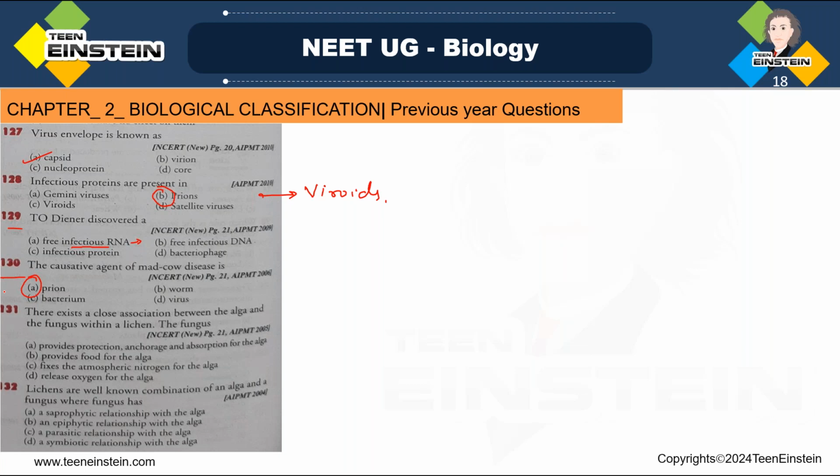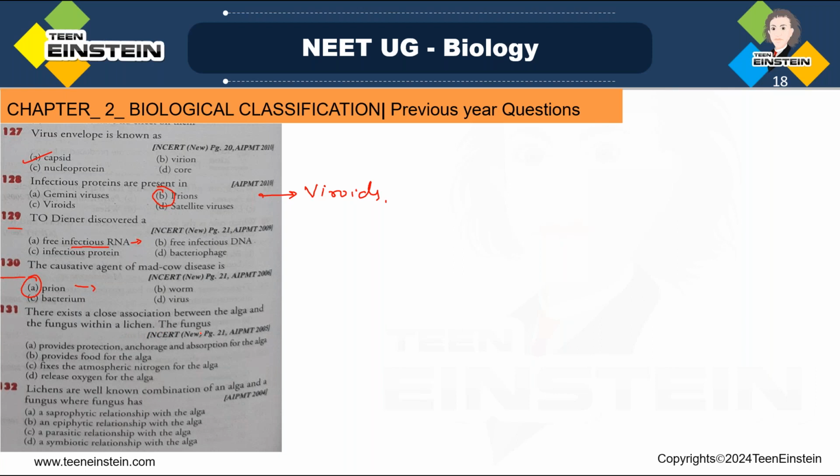The cattle in Britain got a spongy brain, and ultimately that led to the gradual degradation of the nervous system. Okay. So question number 130, the causative agent of mad cow disease. You should know what mad cow disease is. So the agent is prion. Next, 131, there exists a close association between algae and the fungus within lichen.